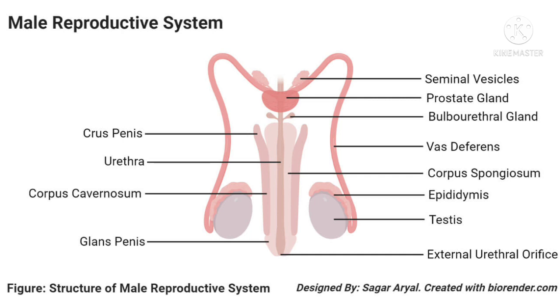That is the reason it has a tail for movement, and a middle piece in which mitochondria are present to generate the energy. By that it can move and reach the female gamete, and it has a head. So these are the different parts of the male reproductive system and the sperm cell.